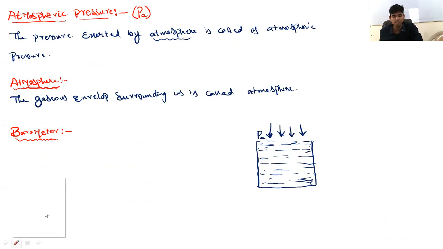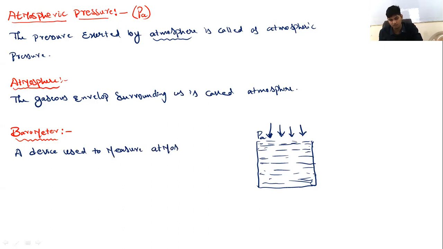It is a device used to measure atmospheric pressure.